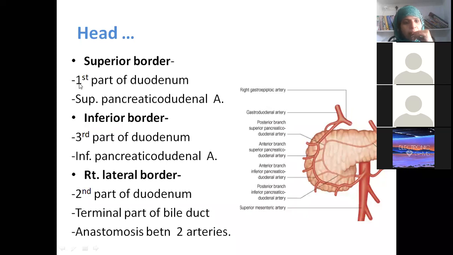So the superior border is related to the first part of the duodenum and also this artery, the superior pancreatico-duodenal artery. The inferior border is related to the third part of the duodenum and the inferior pancreatico-duodenal artery. This is our right lateral border, which is related to the second part of the duodenum and the terminal part of the bile duct, and it receives the anastomosis of the superior and inferior pancreatico-duodenal arteries.